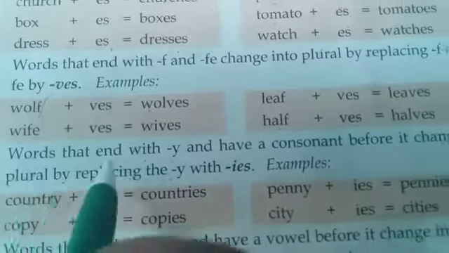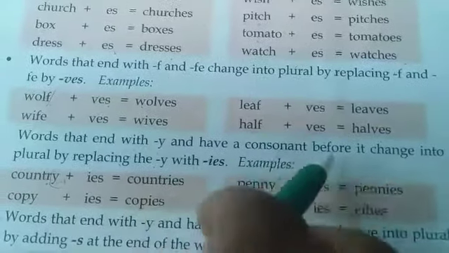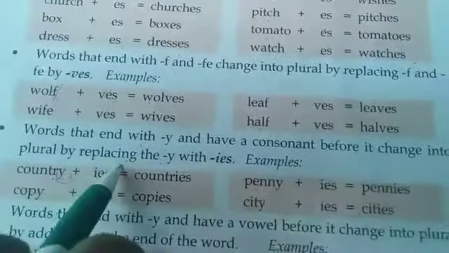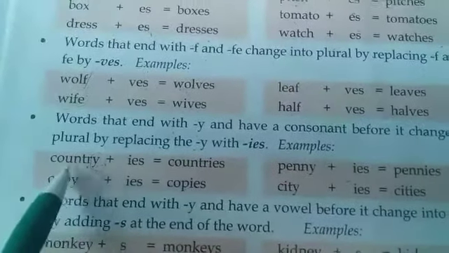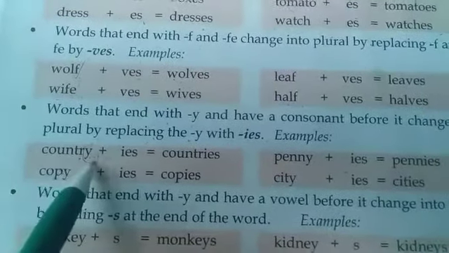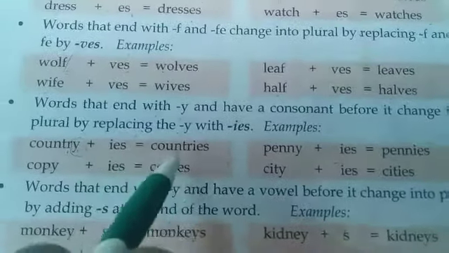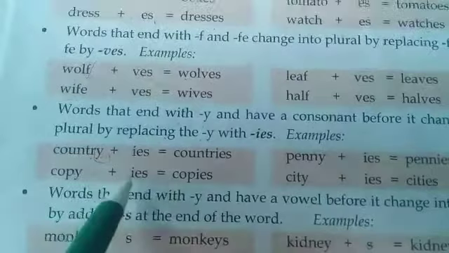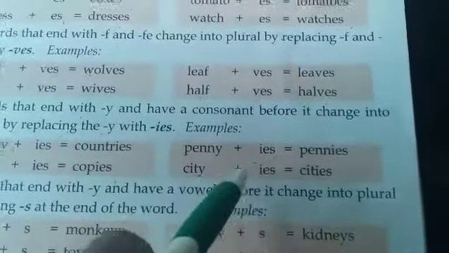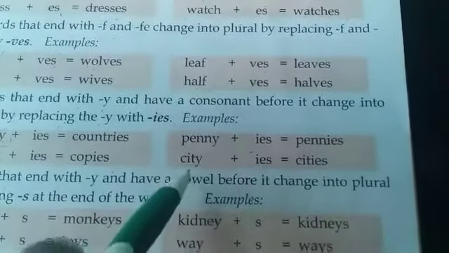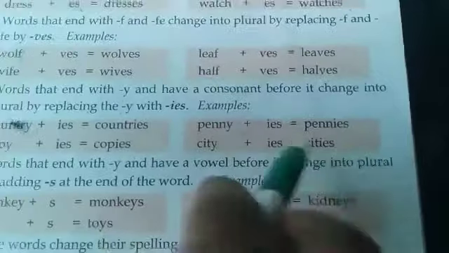So, country, cut that y and add ies. Countries. Copy, copies. Penny, cut that y and pennies. City, cut that y and write cities.